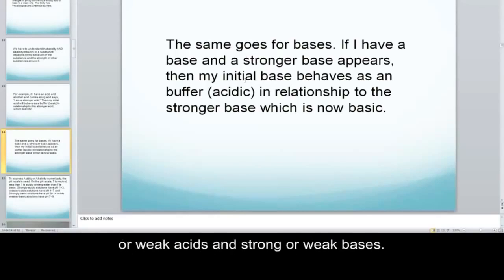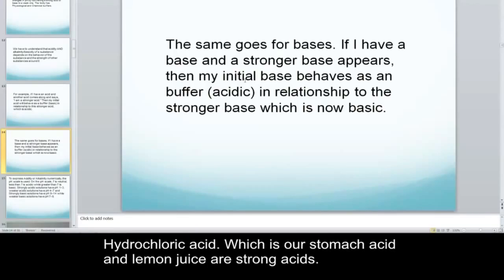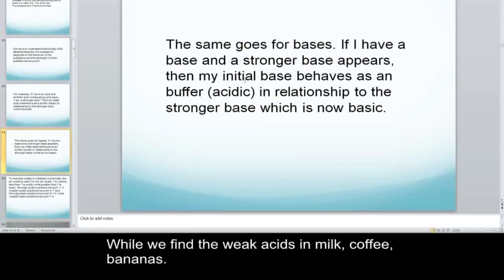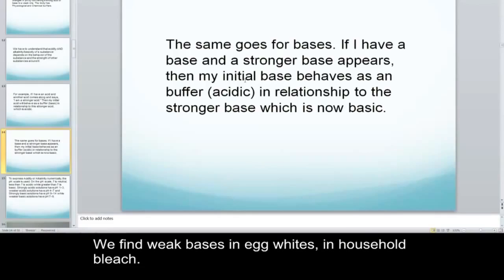Examples of strong or weak acids and strong or weak bases. So we're looking at, let's say, hydrochloric acid, which is our stomach acid, and lemon juice as strong acids. Examples of strong bases are oven cleaner, lye, sodium hydroxide. While we find weak acids in milk, coffee, bananas, we find weak bases in egg whites, in household bleach.